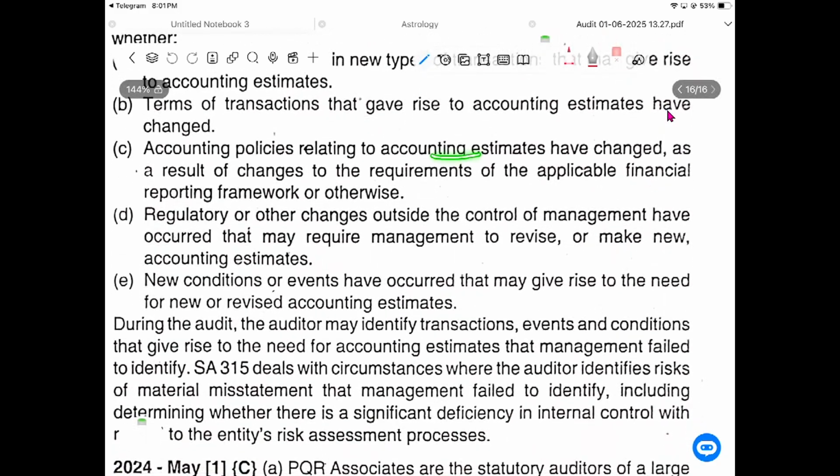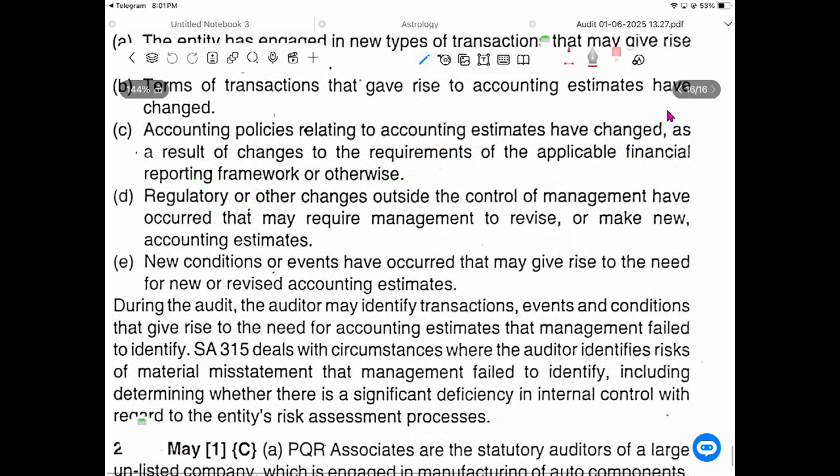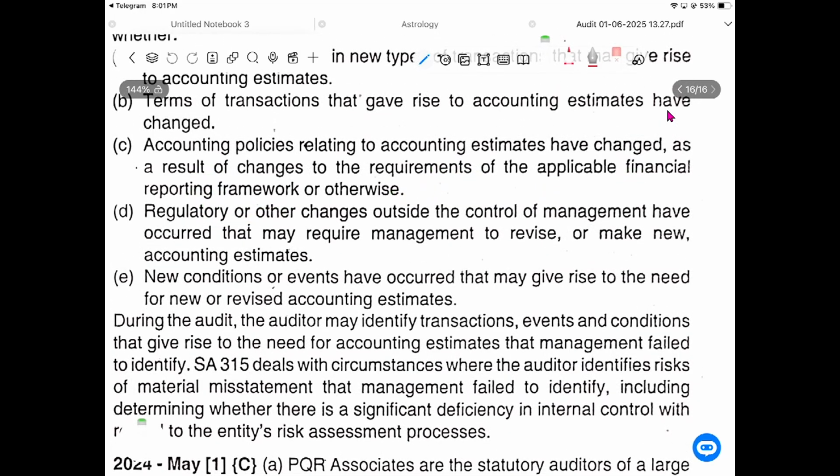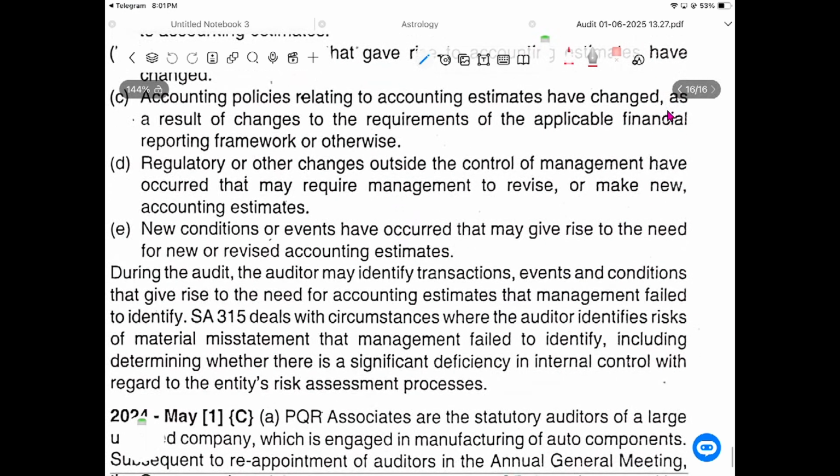Accounting policies related to accounting estimates have changed as a result of a change in circumstances or the applicable financial reporting framework. Totally accounting policies have changed. Inventory valuation is totally changed, or goodwill has changed, goodwill has increased. Or even we can say we have assets, we have shares. Shares are not listed. The computation has totally changed this year due to valuation rules.